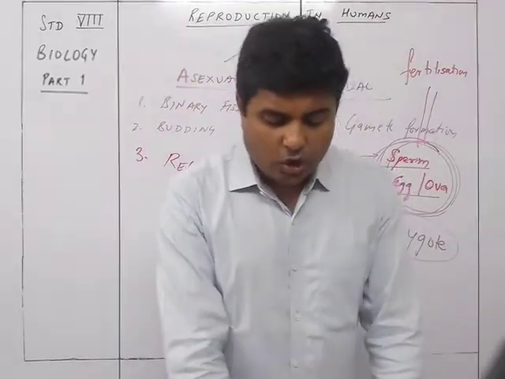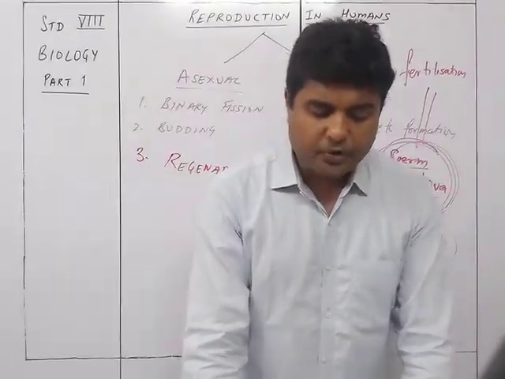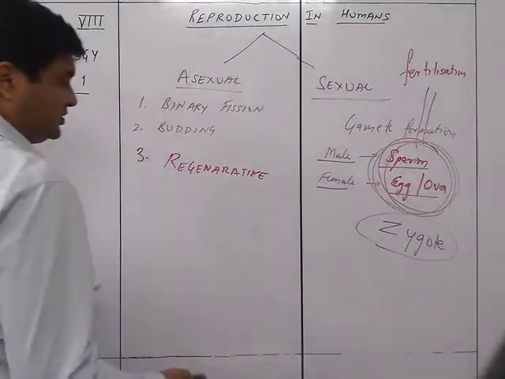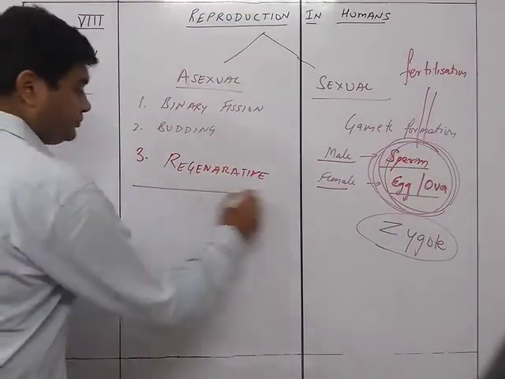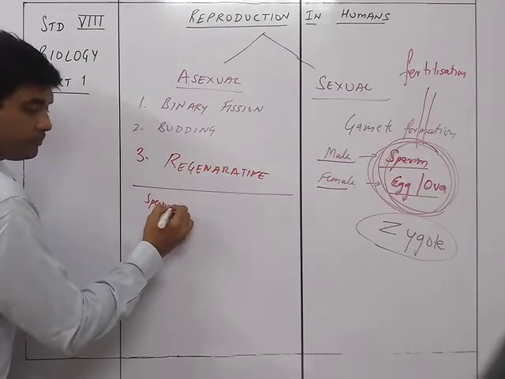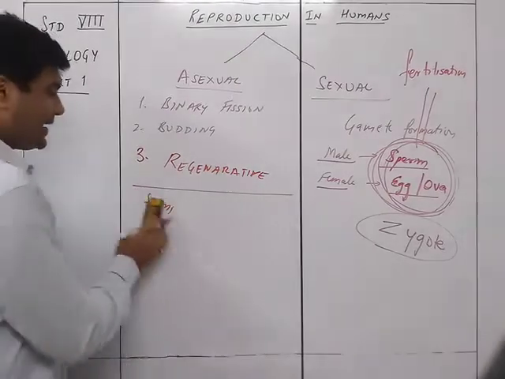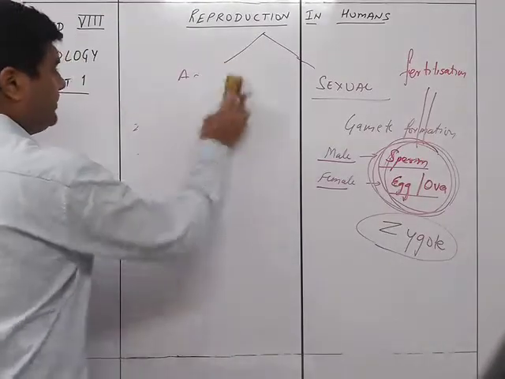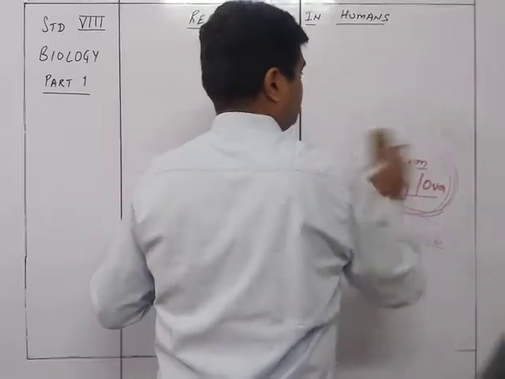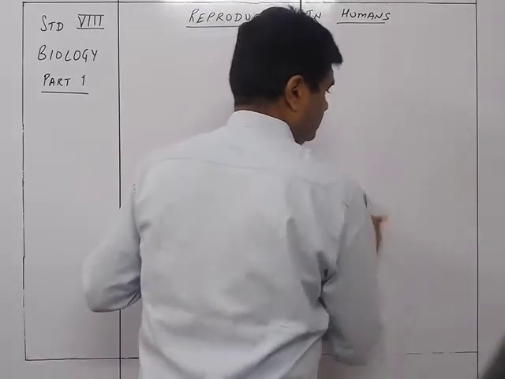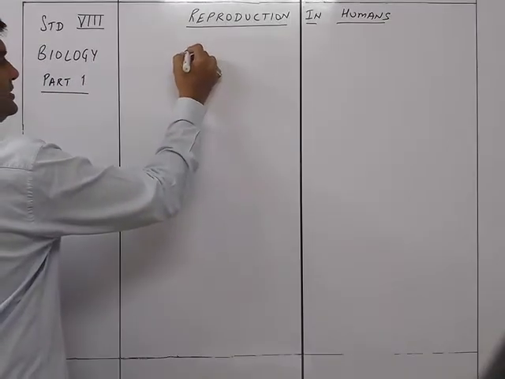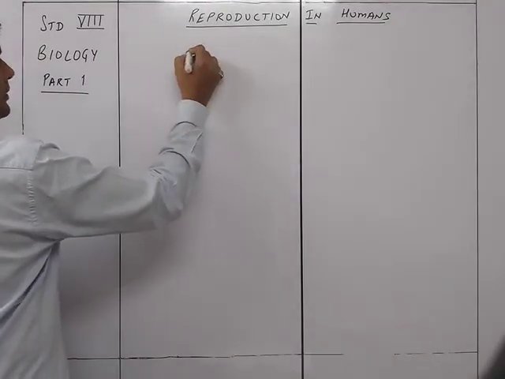The zygote grows by cell division and produces an embryo. So you can see this goes this way. This is the sperm cell. The diagram is given over there, so let's go through that. The sperm cell is something like this.